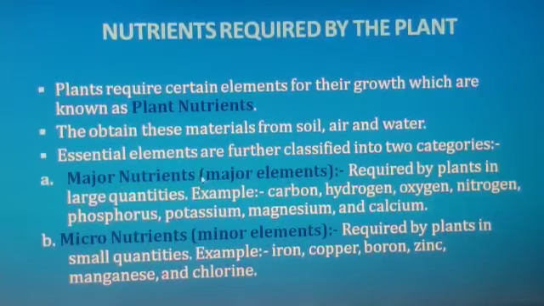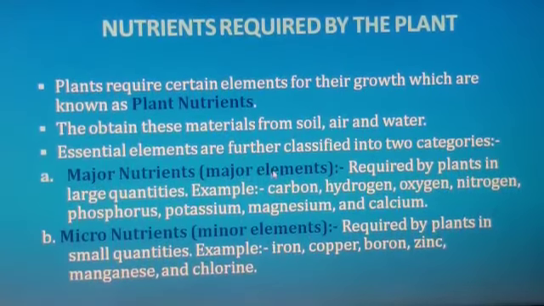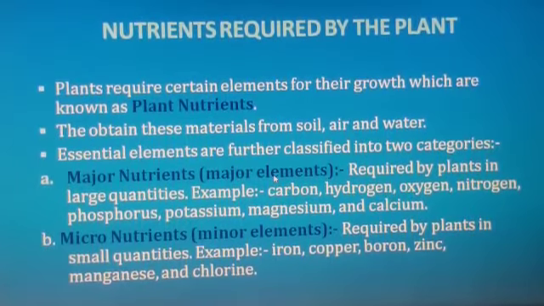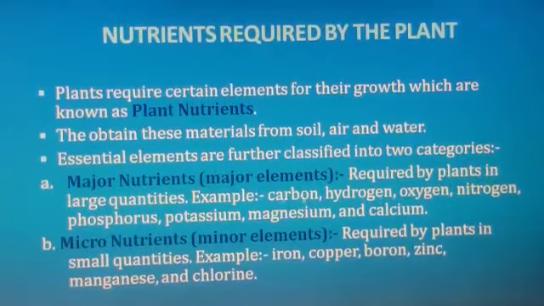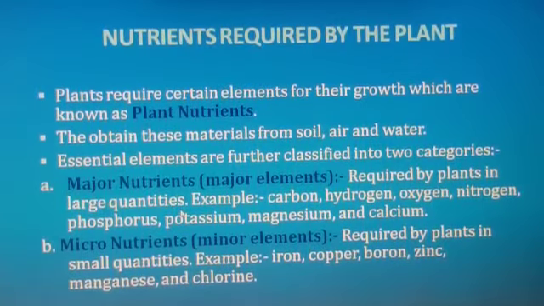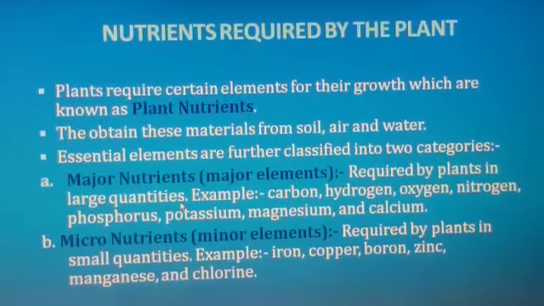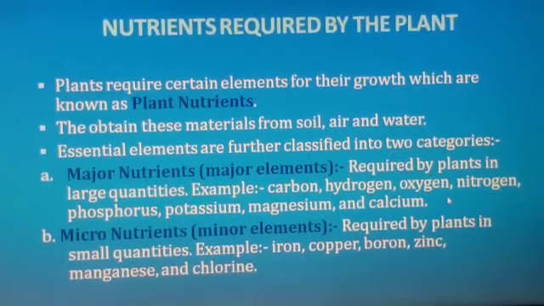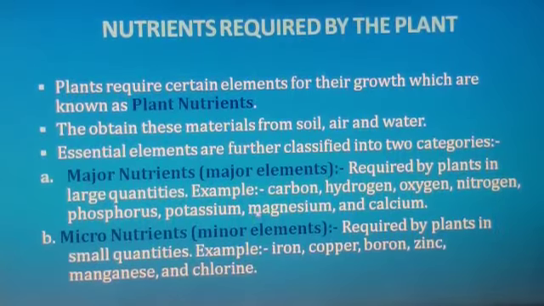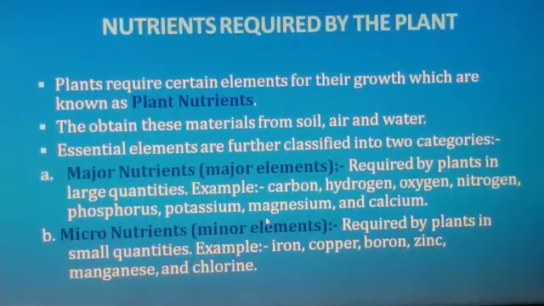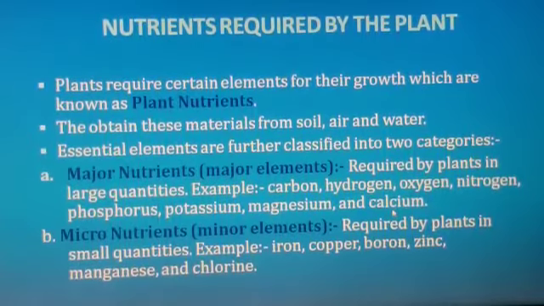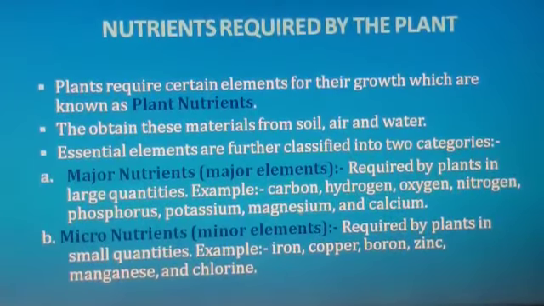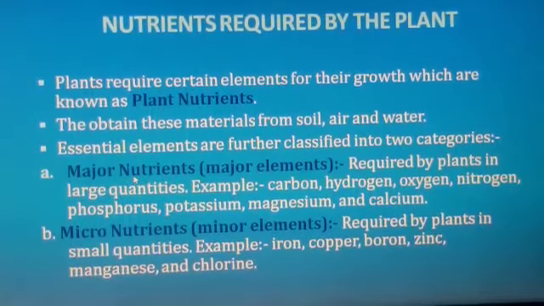What are major nutrients? They are the major elements required for plant growth, required by a plant in large quantities. What are the major elements? Carbon, hydrogen, oxygen, nitrogen, phosphorus, potassium, magnesium, and calcium. These all come under the category of major nutrients.